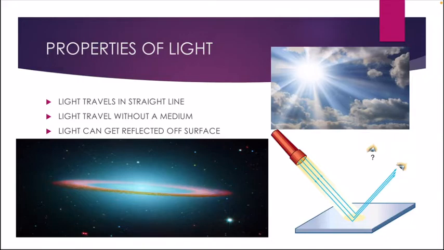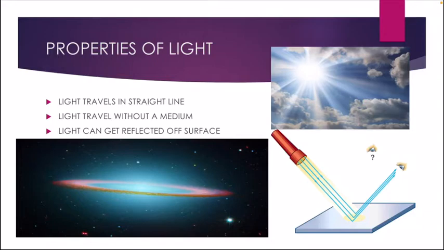So, shall we recap it again? First one, light travels in a straight line. Second one, light travels without a medium. And third one, light can get reflected off a surface. So these are the three properties that we have learnt in our previous grade.